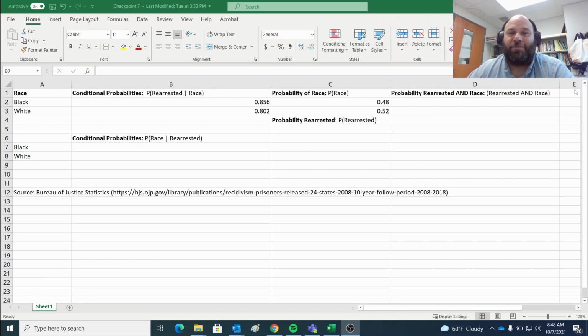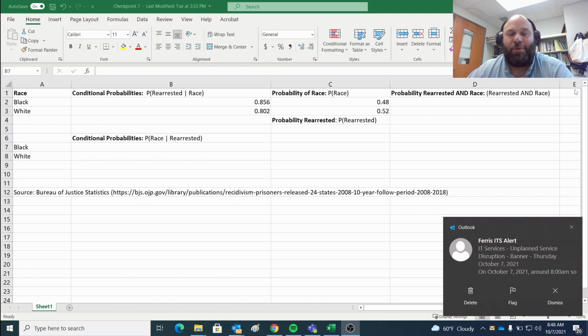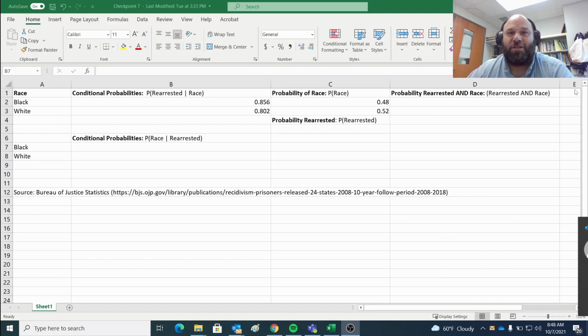So here's the issue. The real way to measure whether or not there are any inequities is to figure out if we selected a random person who had been rearrested, are they equally likely, relatively equally likely, to have been white as to have been black. But that's the inverse problem, reversing the conditional probability. So we need to go through a similar calculation that we performed in the last video.